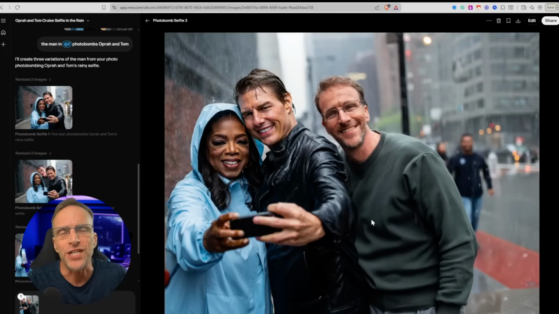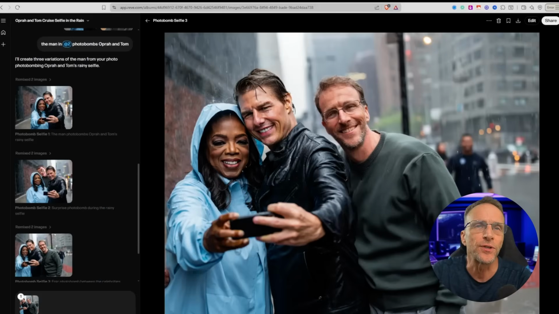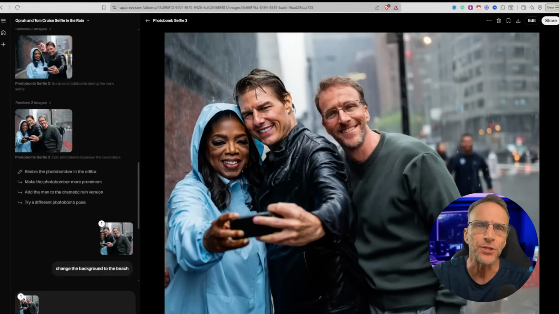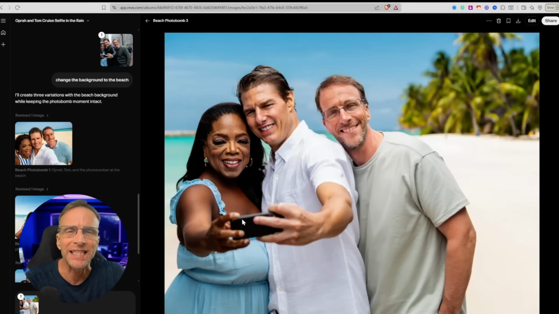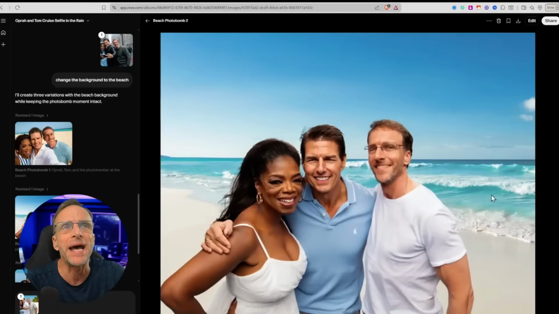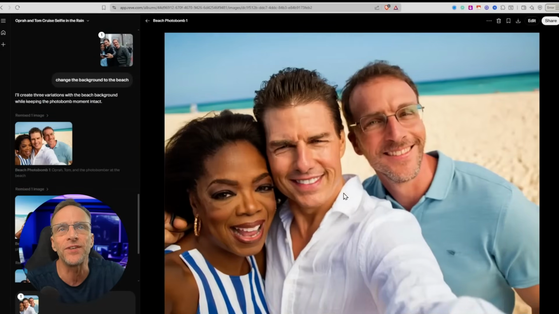Just like any of these other chat to edit models, with this particular photo selected, I can just add any editing instructions that I want to, like change the background to the beach, and it says I'll create 3 variations with the beach background while keeping the photobomb moment intact. I didn't give it instructions like leave everything else the same. I just said change the background, so it did do that, and it changed the configuration of the images somewhat. I really like this one here.